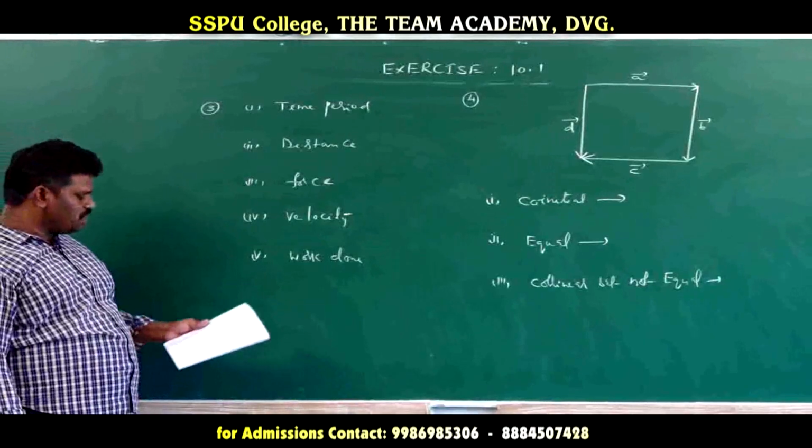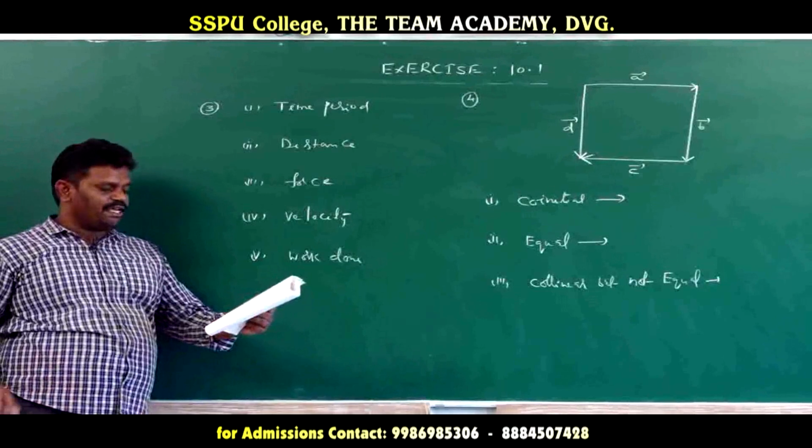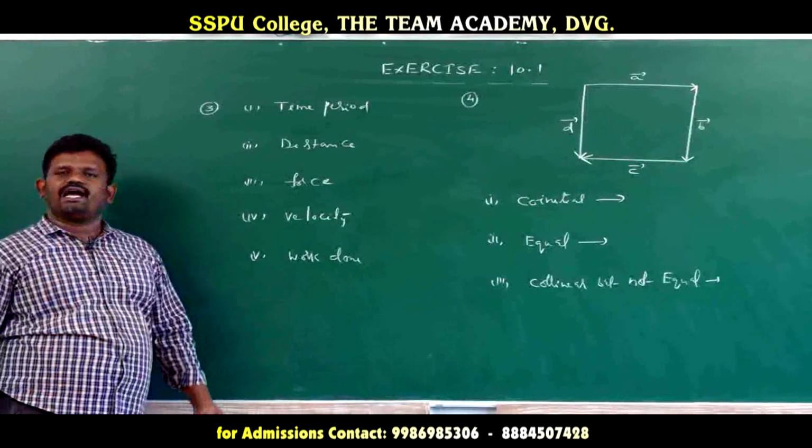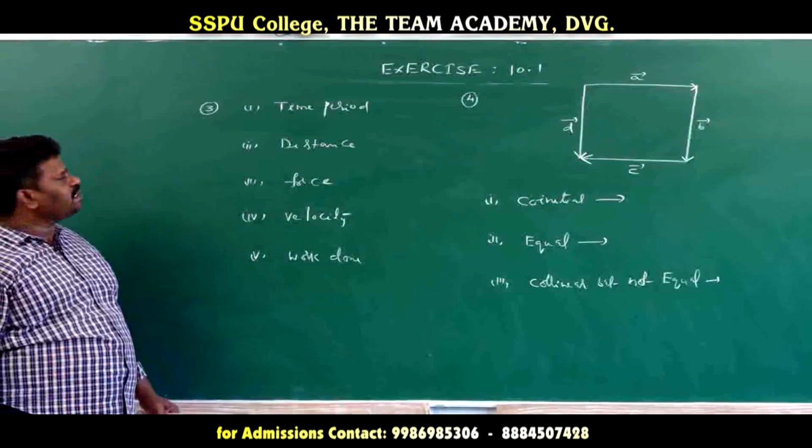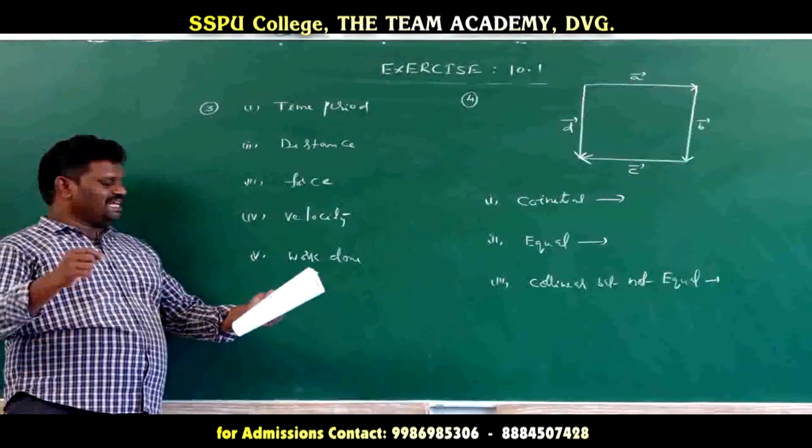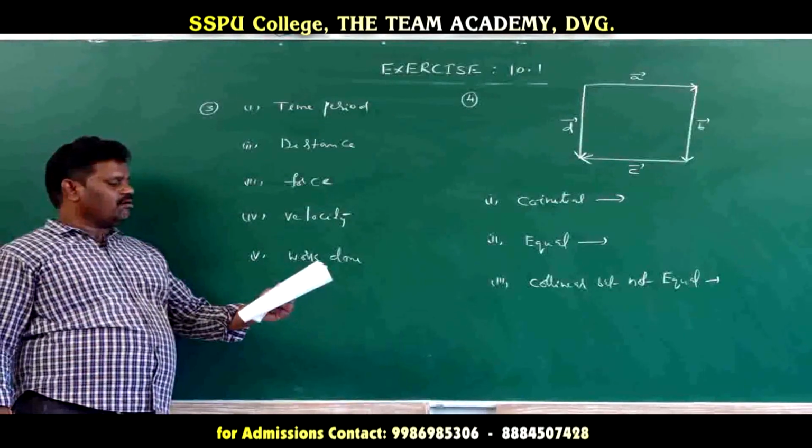Right, Sima. Third question, what is given here? Classify the following as a scalar and a vector quantity. Again, second, same like that only. Here words are given. So classify the following as a scalar and vector quantity.